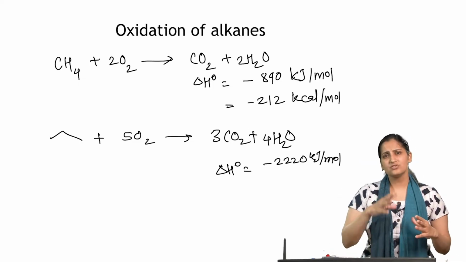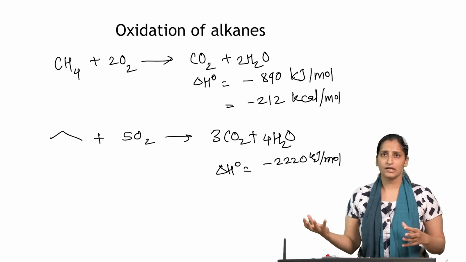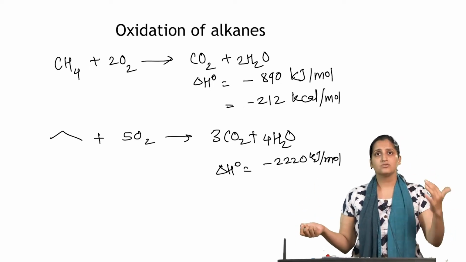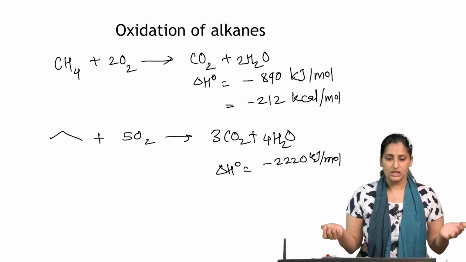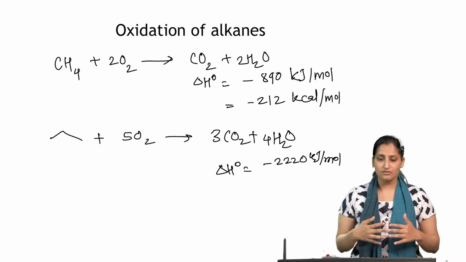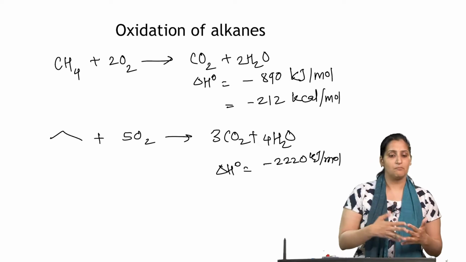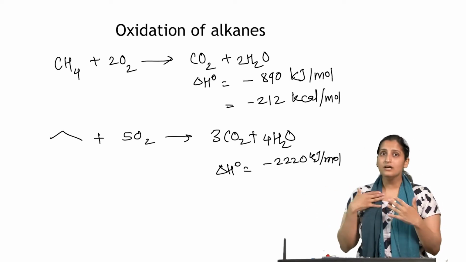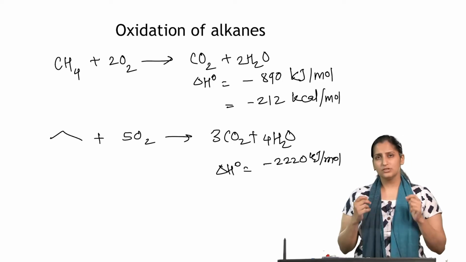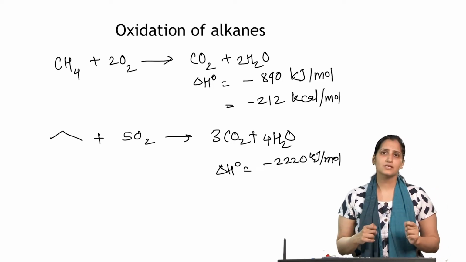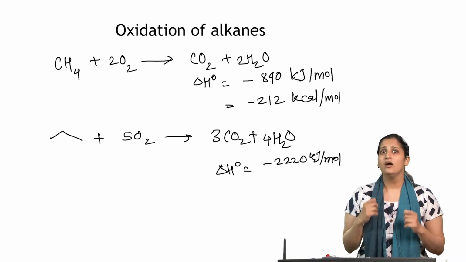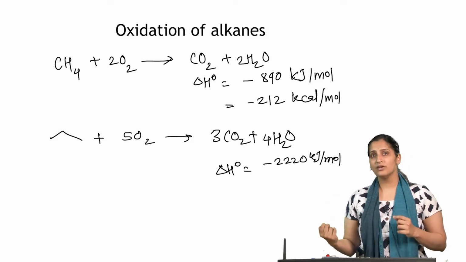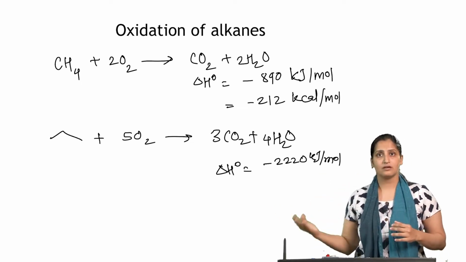So, in all of these oxidation reactions of alkanes, the energy of the products is less than that of the reactants. This difference of energy is called the heat of combustion, and the heat of combustion is the energy of the products minus the energy of the reactants really. One of the really good uses of this reaction is to give us an idea about the stability of a particular molecule. Remember that the heat given off is going to be very similar every time.